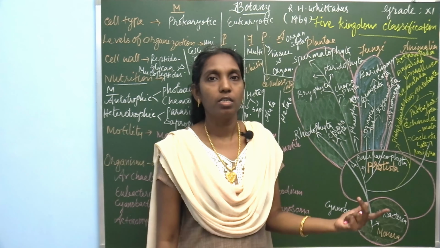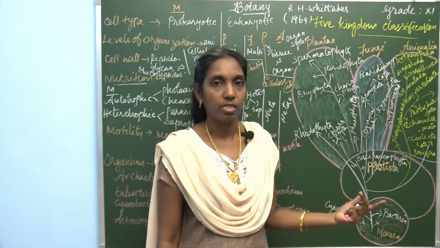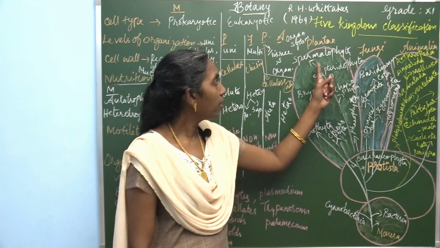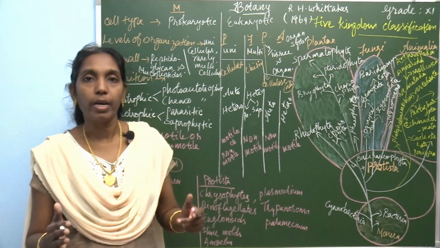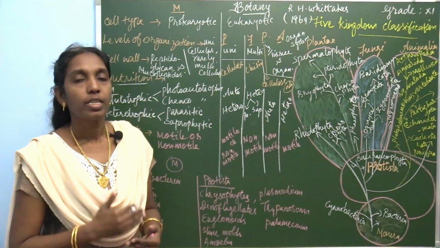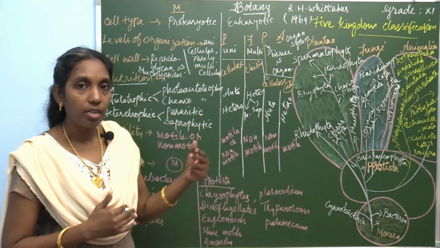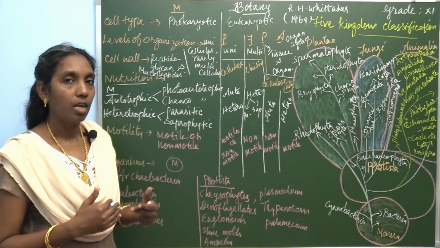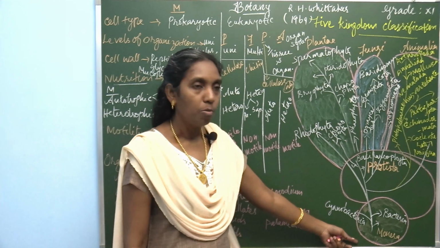You may have learned this in the lower classes also. The fungal cell wall is made up of chitin, and the plant cell wall is made up of cellulose. So in Kingdom Protista and Kingdom Plantae, the cell wall is made up of cellulose. Chitin in fungus, the cell wall of fungus is made up of chitin, and peptidoglycan in bacteria, that comes under Monera.